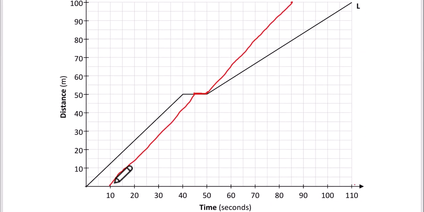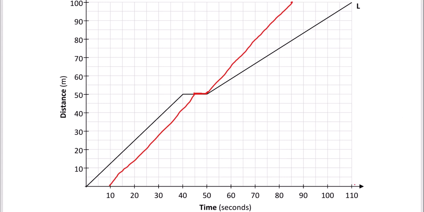So if we take here, this is where he starts. We've got to go 10, 20, 30 and 5. So out to 45 seconds here, that's where he does the first 50 meters. He then stops for 5 seconds. So 5 seconds is just from here to here. So from 45 to 50 seconds.